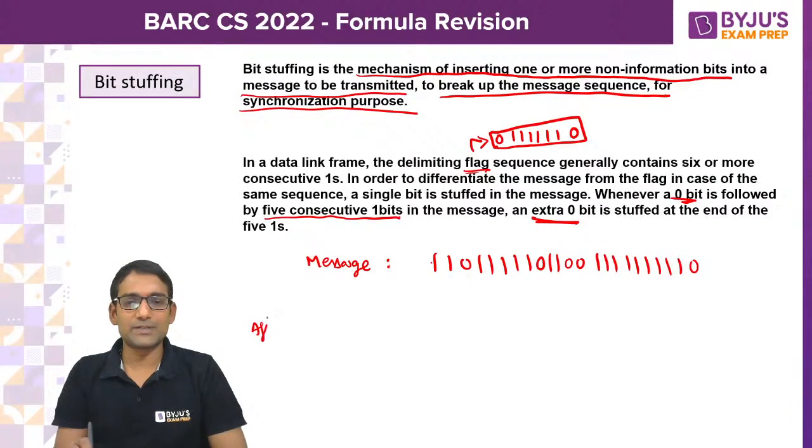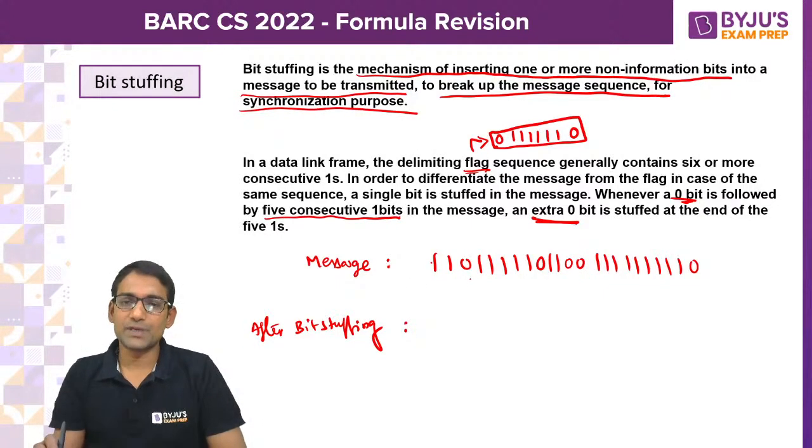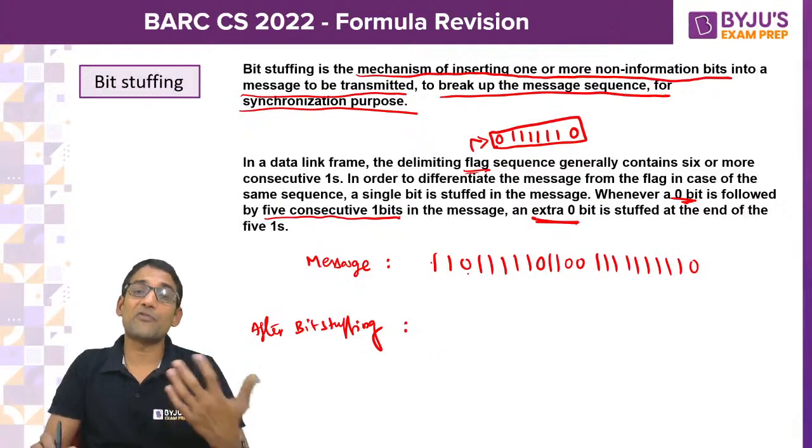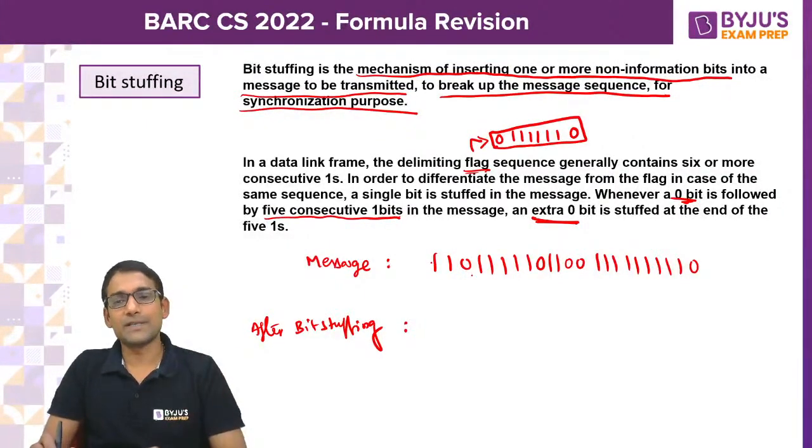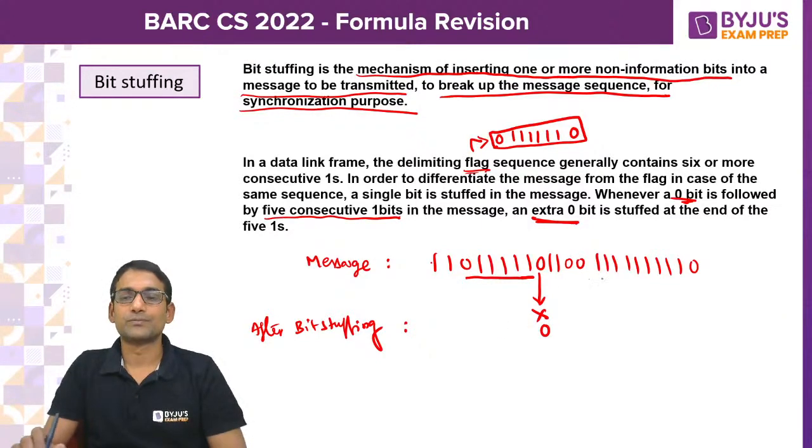So after bit stuffing, what is the message that you transmit? Here, what is the flag? 0 followed by 6 ones. Bit stuffing says do not entertain those 6 ones in the message. So if you have a 0 followed by 5 ones, you insert an extra 0, and again wherever you get such a sequence, you insert an extra 0.